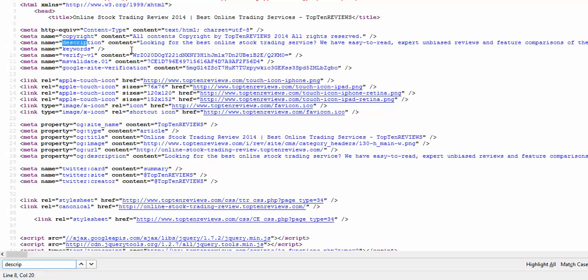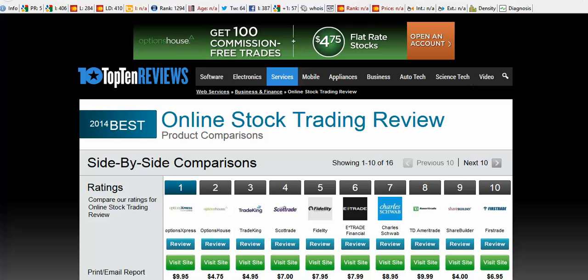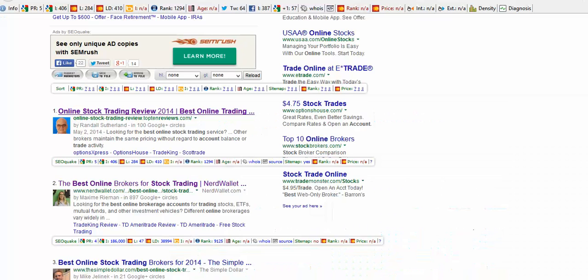On the keywords, if you notice, they don't have any keywords. There's a reason for it. Google doesn't pay any attention to it anymore. Okay, that's the only one we're going to do on that particular page. I've just shown you how to do it. We're not going to concern ourselves with that anymore.